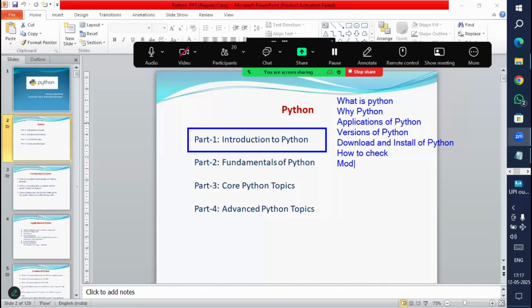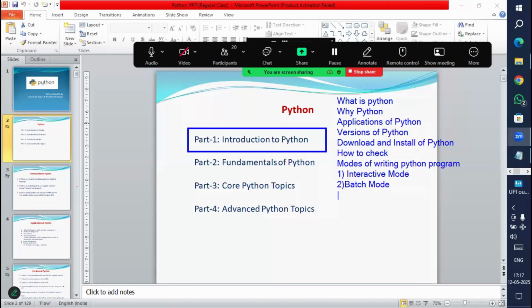There are some modes of Python, modes of writing a Python program. There are two modes, and I'm going to explain them to you practically. One is interactive mode, and the second one is batch mode. These are the two modes.